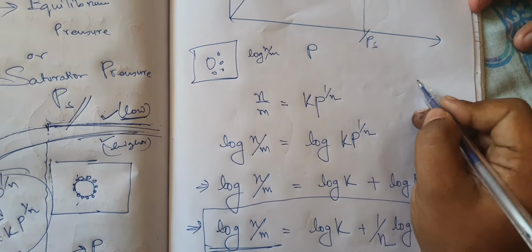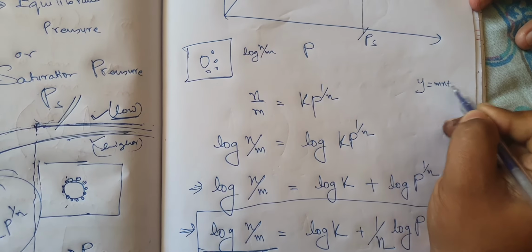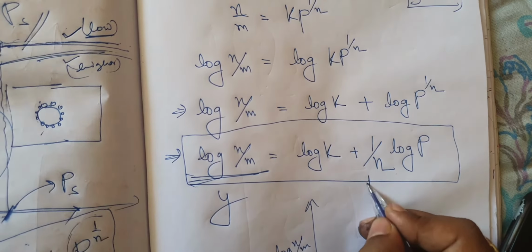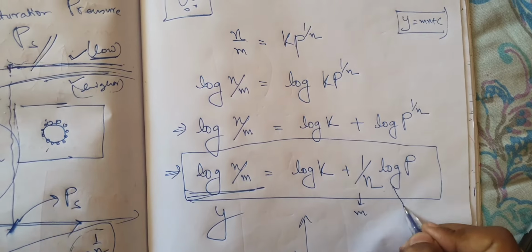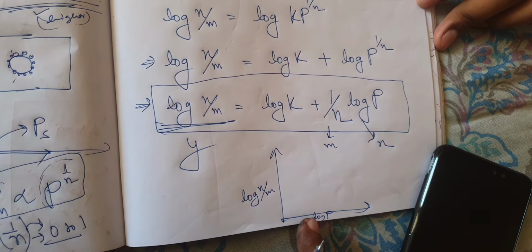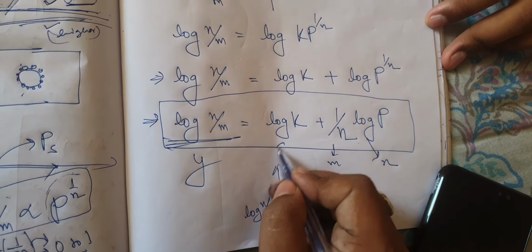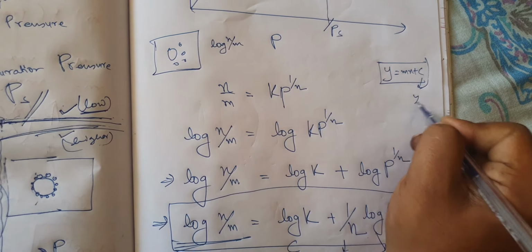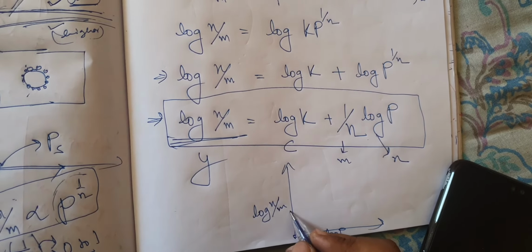Do you remember y is equal to mx plus c is the equation of a straight line? So this becomes the m, the slope, this becomes x because it is on the x-axis, and this becomes c. c means y-intercept, right? So the y-intercept up to this much maybe.